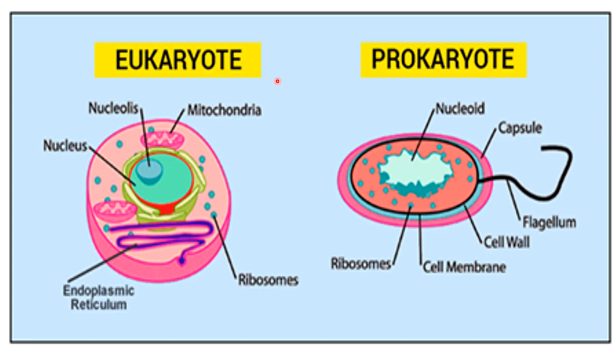Now this is the difference between eukaryotic and prokaryotic cells. The major difference is the nucleus. Prokaryotes have a nucleoid and eukaryotes have a proper nucleus, and they also have mitochondria, ribosomes, endoplasmic reticulum. These are also known as cell organelles. Prokaryotes have ribosome, cell membrane, cell wall, flagellum, capsule, etc.